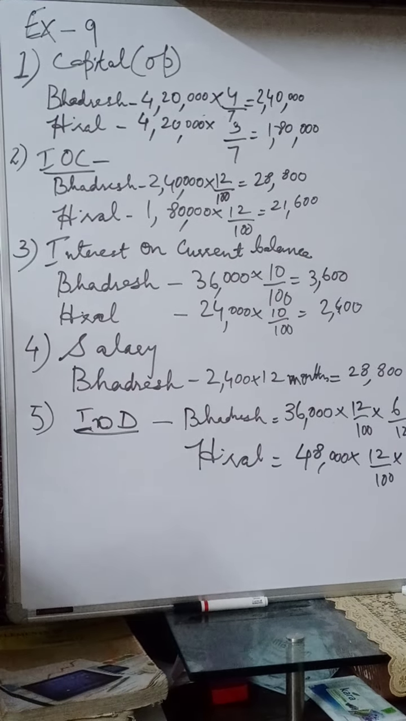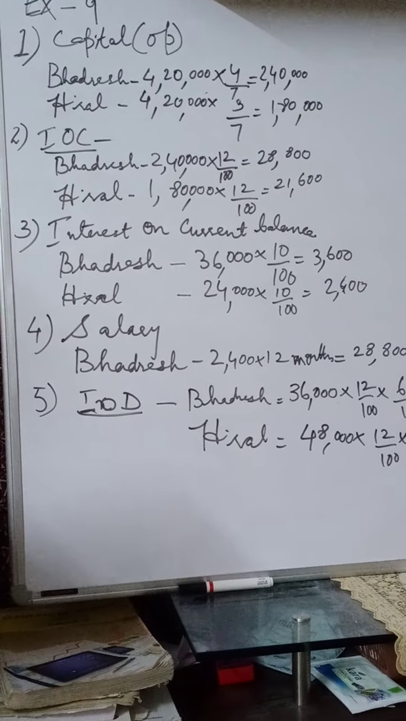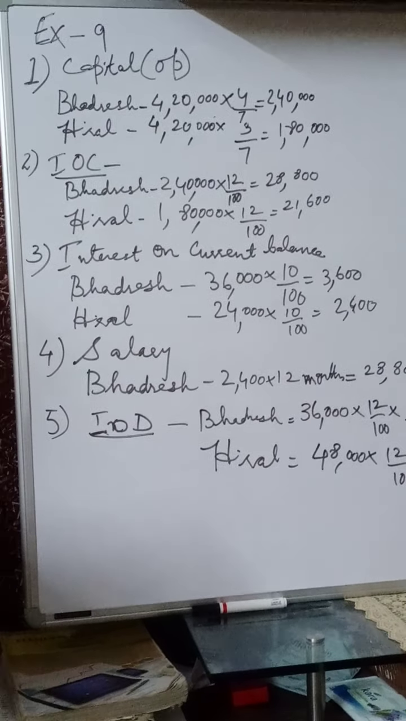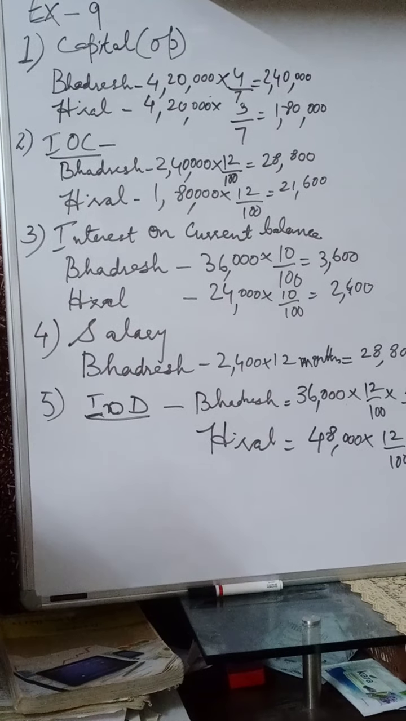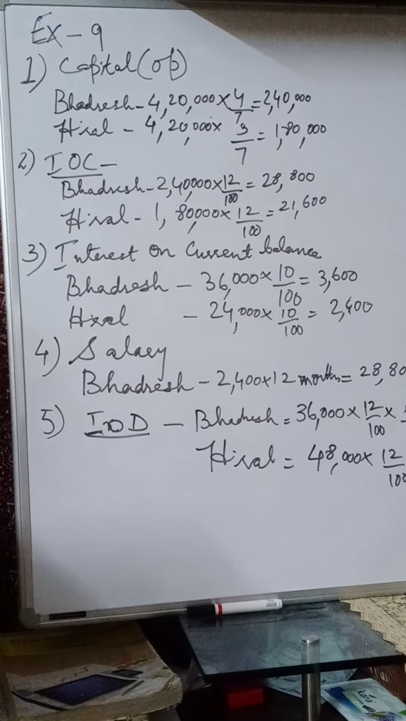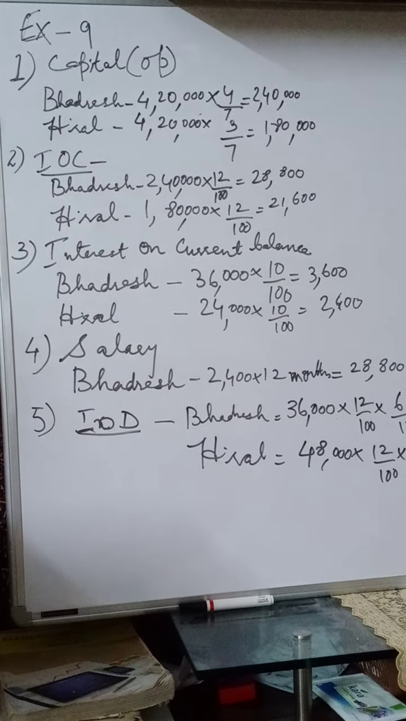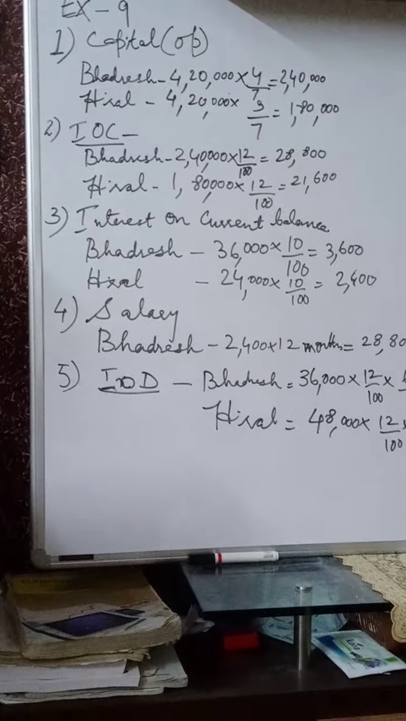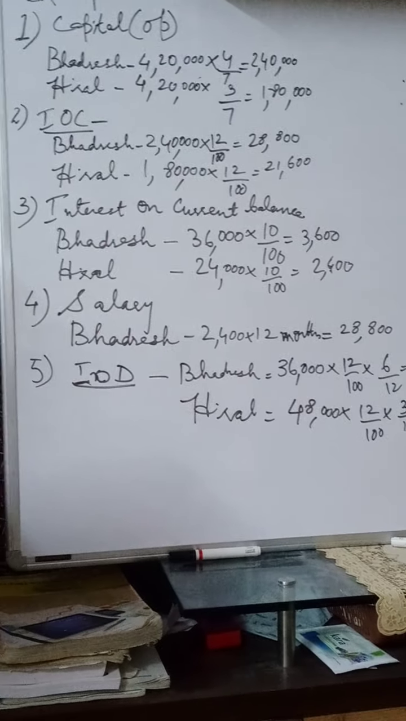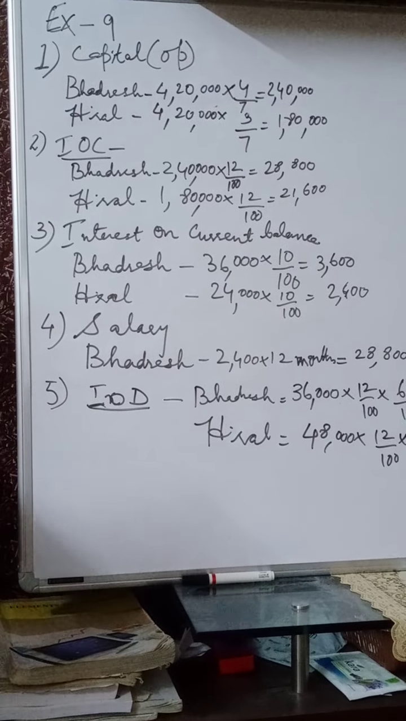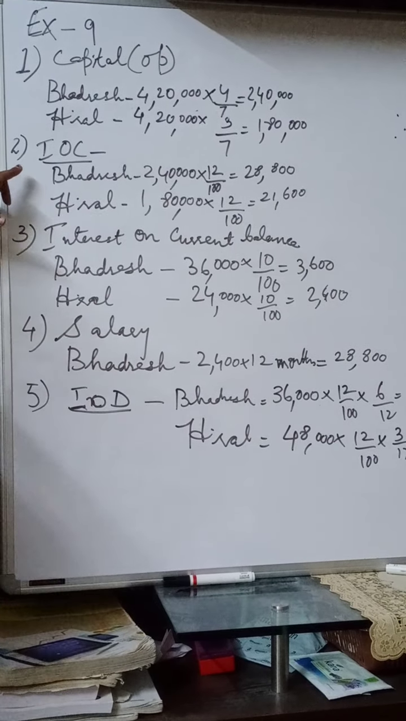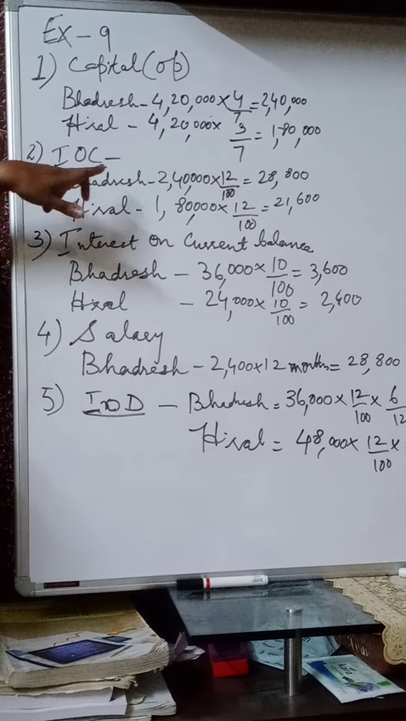Now next one, the information given to us is, on this day, balances of their current accounts are as follows. Bhadresh 36,000 credit and Hiral 24,000 debit. As per partnership deed, per annum, 12% interest is payable on the capital of the partners. 12% interest on capital of partners. So our next calculation is interest on capital.